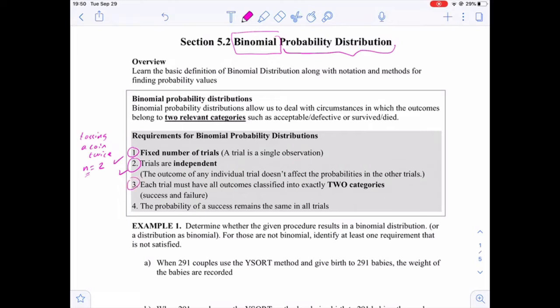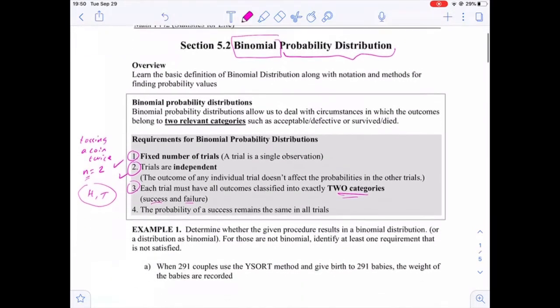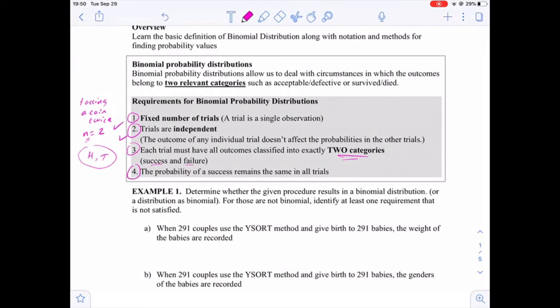The third one is that each trial must have all outcomes classified into exactly two categories: success and failure. So here we can classify the outcomes into two categories. Actually, we only have two outcomes, either head or tail. So since we have two outcomes, that means the third requirement is satisfied.